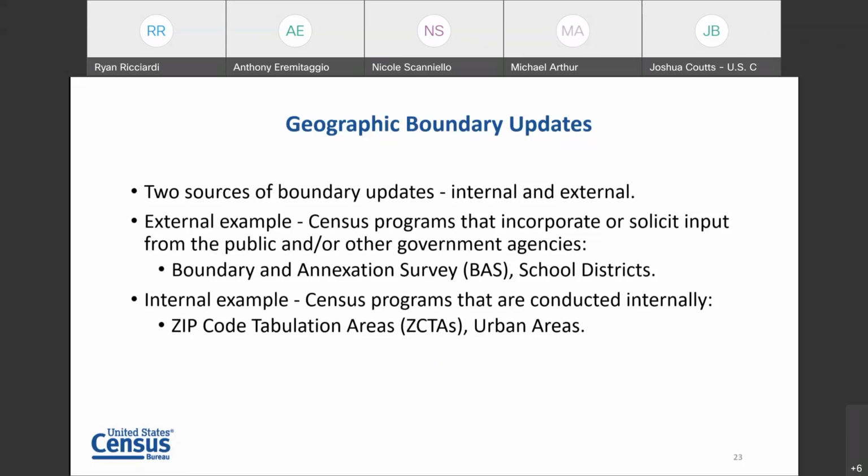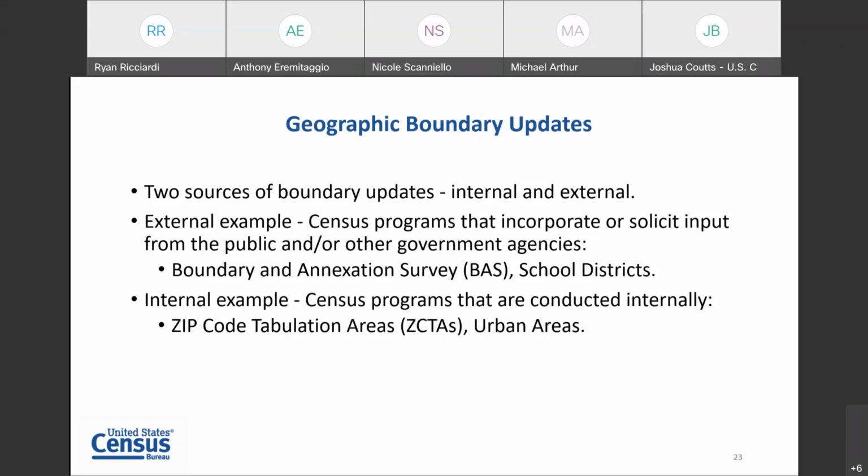The other example would be the zip code tabulation areas. I know that is often a confusing geography, and urban areas, if we have some time for urban areas, to talk about ones that are pretty much developed internally with very little external input.